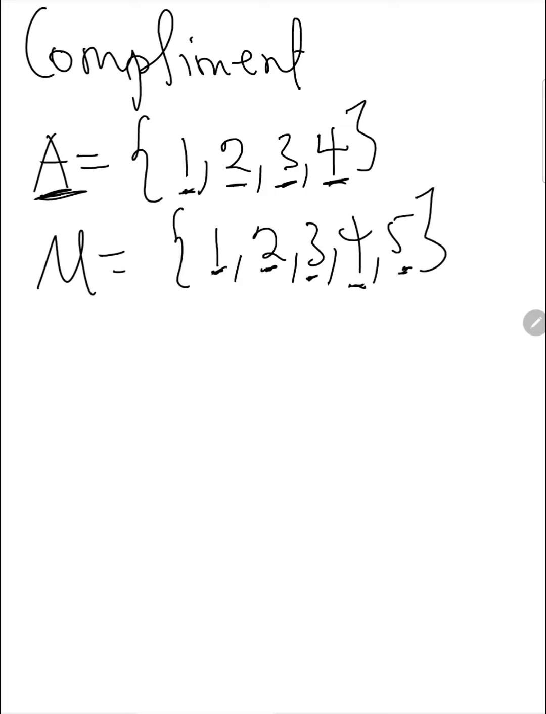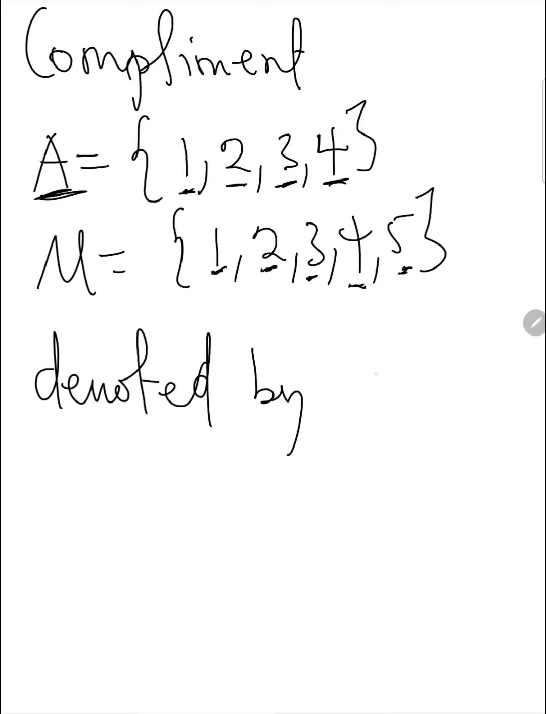So when we talk about the complement of A, it is denoted by this. When you see this, it means the complement of A. The complement of A means the elements in the universal set that cannot be found in the set A. So any element in the universal set that cannot be found in the set A is A complement.